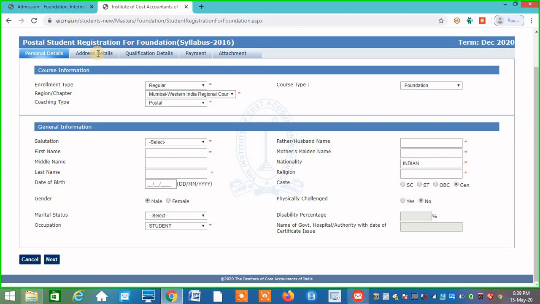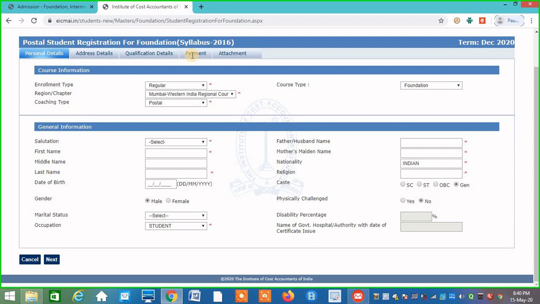Qualification details. Right now we have put the regular option here for admission student type, so they will ask you about your 10th standard and 12th standard marks, total marks, percentage, and all those things. So you have to fill that up. And then in payment, you can pay through debit card, credit card, or internet banking.